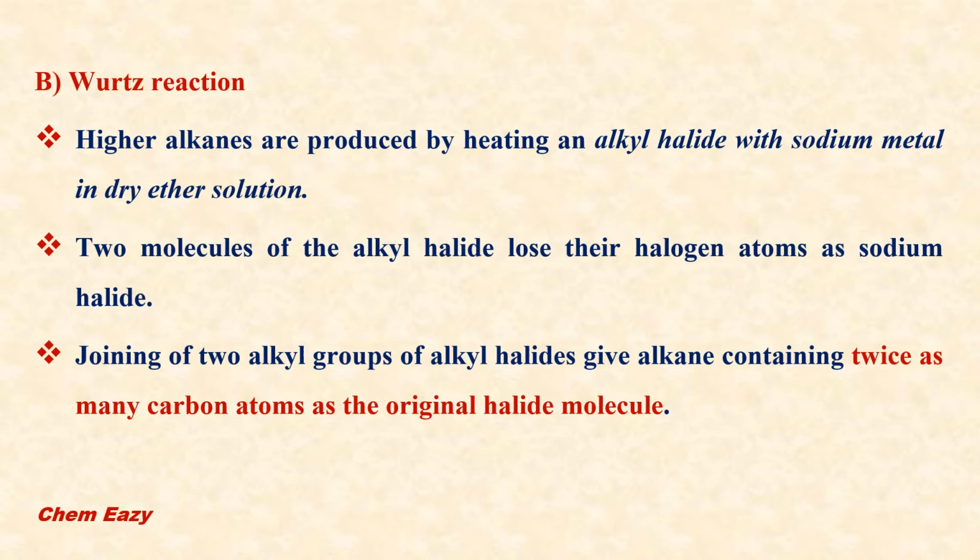And another way to prepare alkanes from alkyl halide is Wurtz reaction. In this reaction, higher alkanes are produced by heating an alkyl halide with sodium metal in dry ether solution. In Wurtz reaction, two molecules of alkyl halides are used which lose their halogen atoms as sodium halide, and joining of two alkyl groups of alkyl halides gives alkane containing twice as many carbon atoms as the original halide molecule.